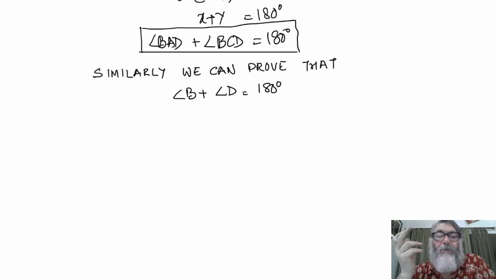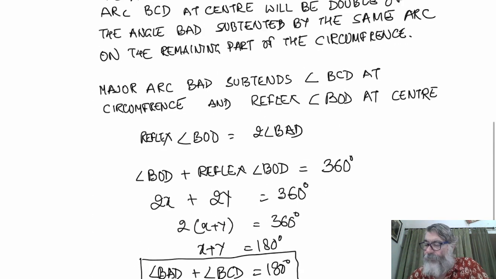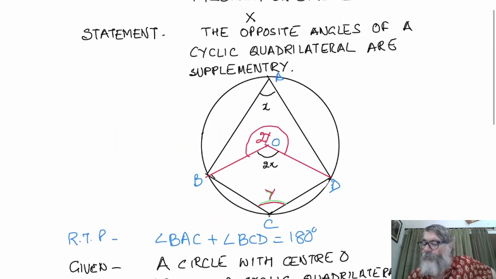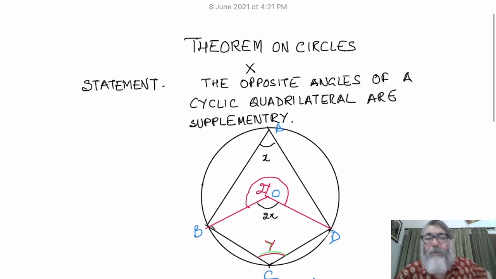So in a cyclic quadrilateral, the opposite angles of cyclic quadrilateral are always supplementary. Let us go through it again quickly. The statement was the opposite angles of cyclic quadrilateral are supplementary.